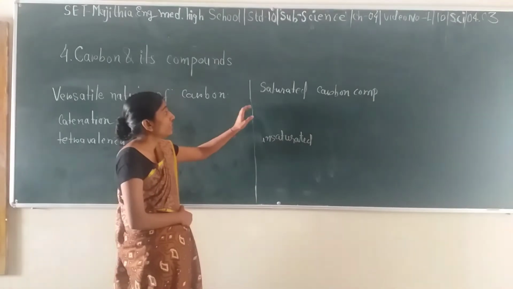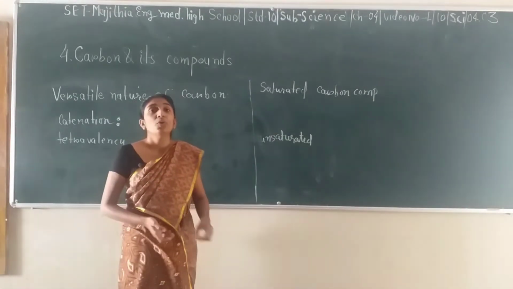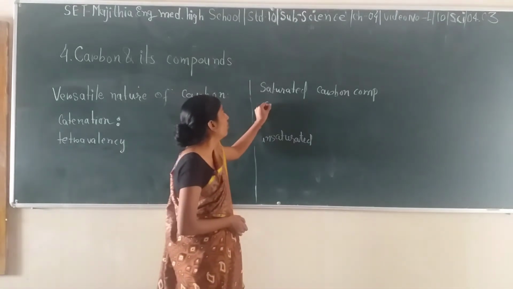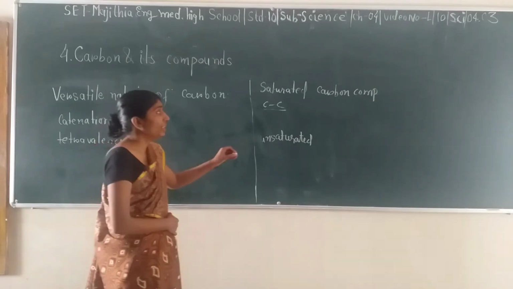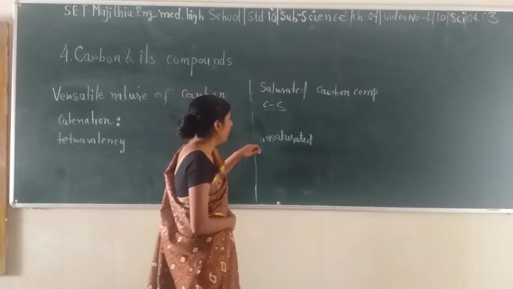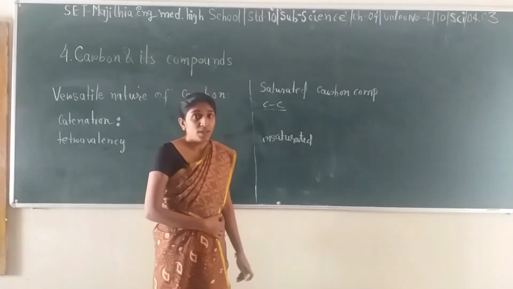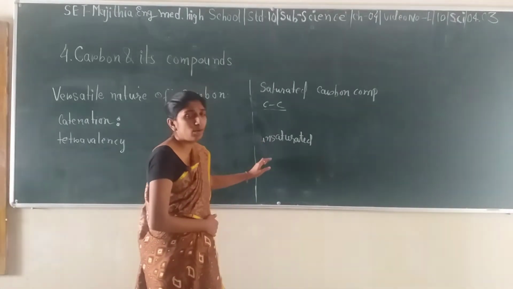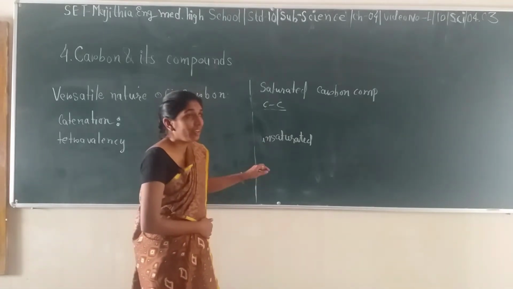Next are saturated carbon compounds and unsaturated carbon compounds. We know that if there is a single bond between carbons, we say it is saturated, and if there is a double bond, we call it an unsaturated compound. It could be more than a single bond, a double or triple bond also. A fourth bond is not possible.